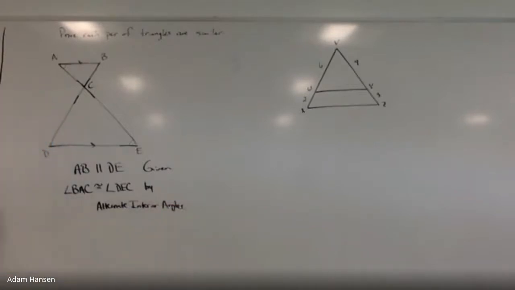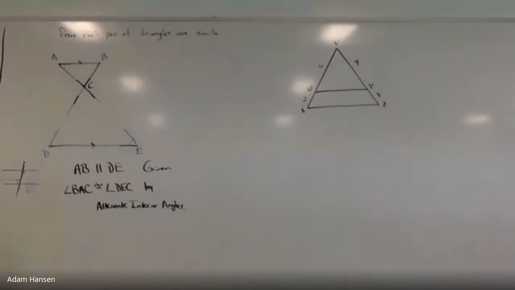Remember back to last year, when two parallel lines are intersected by a transversal, we're going to have lots of matching angles that are congruent. One of those types of angles is called alternate interior angles. Alternate interior means a pair of angles between the two parallel lines that are on opposite sides of the transversal.